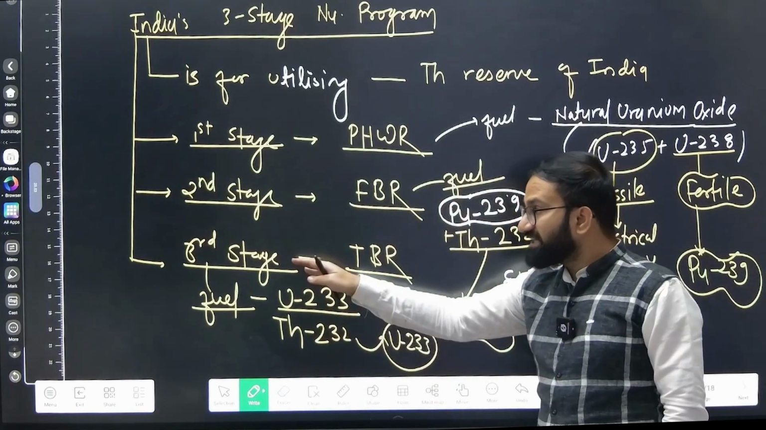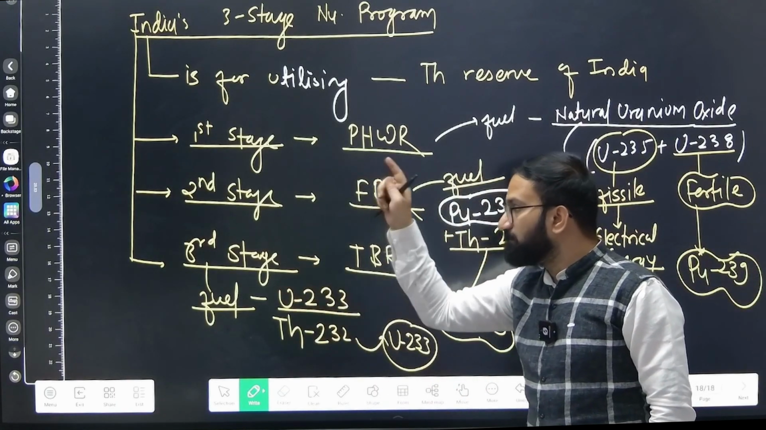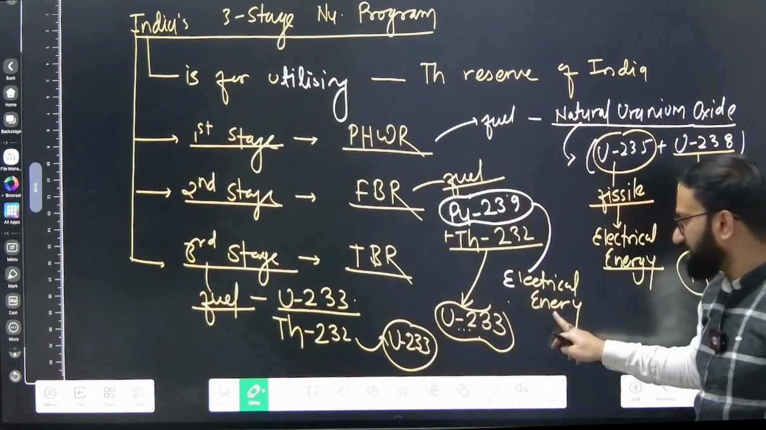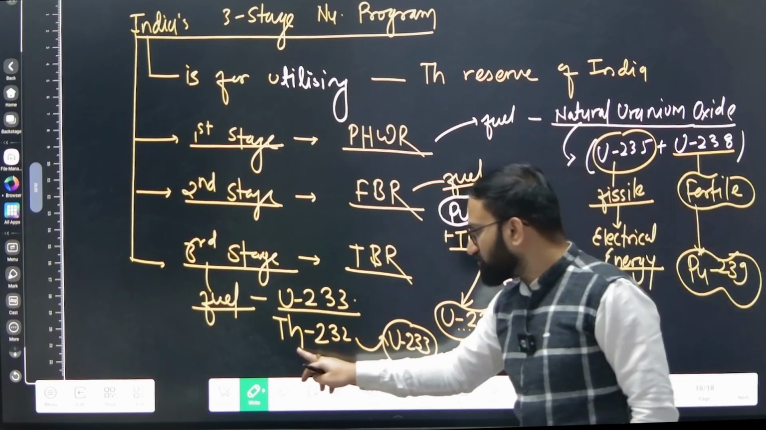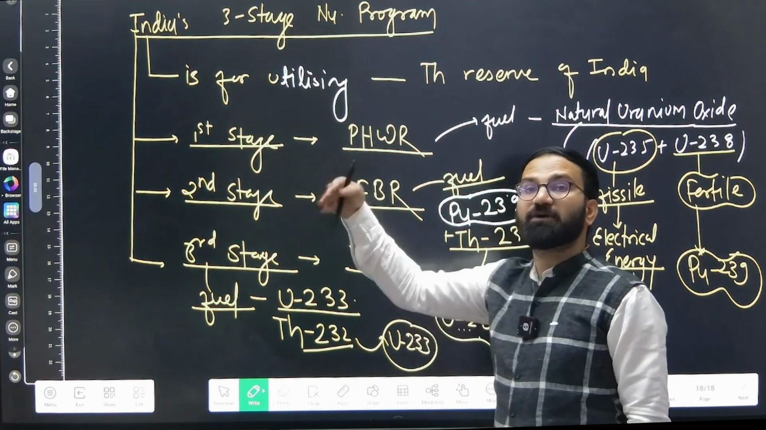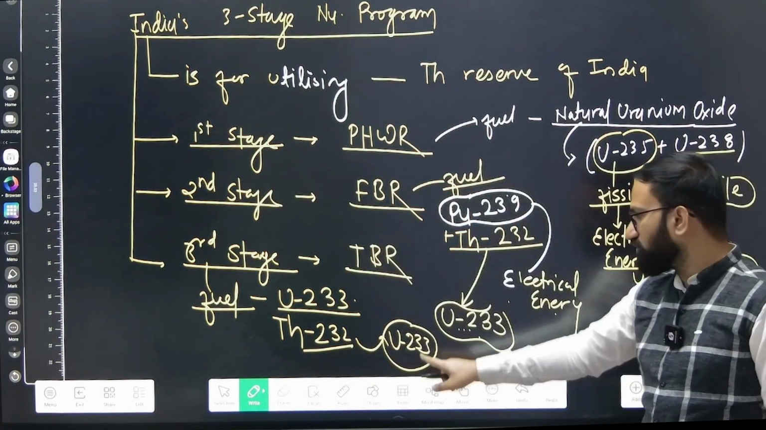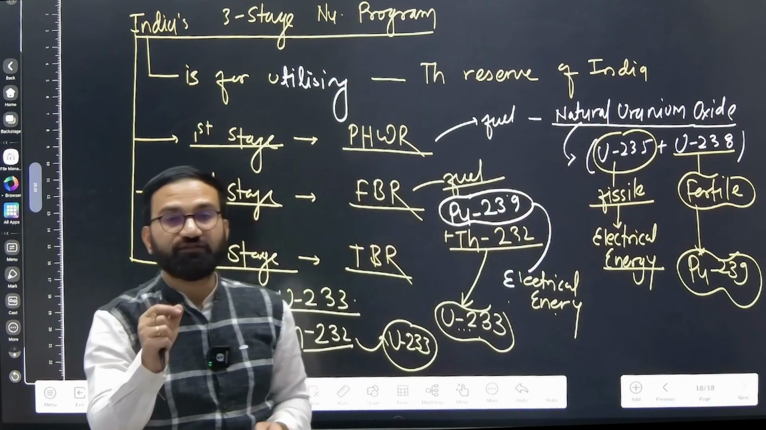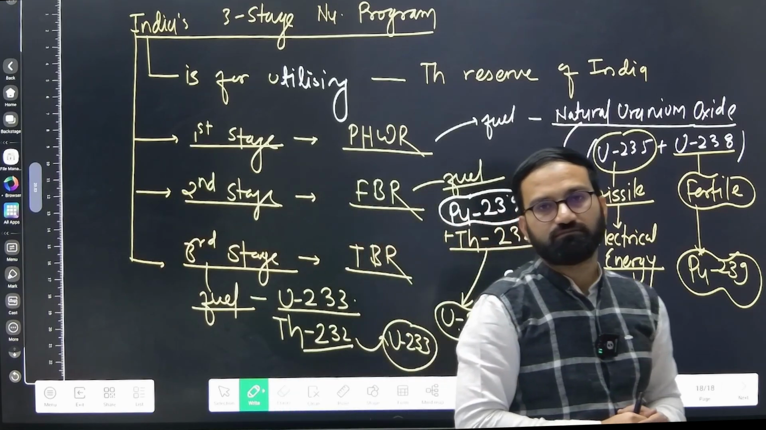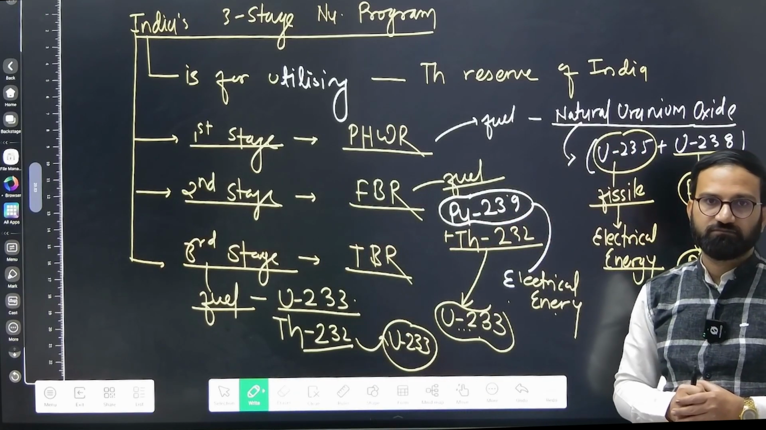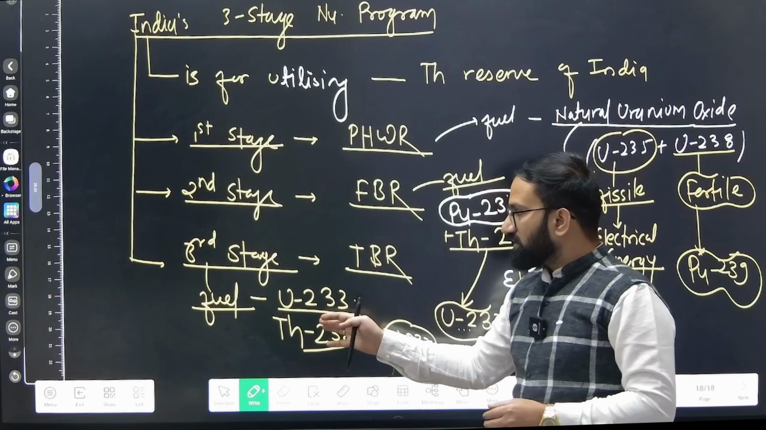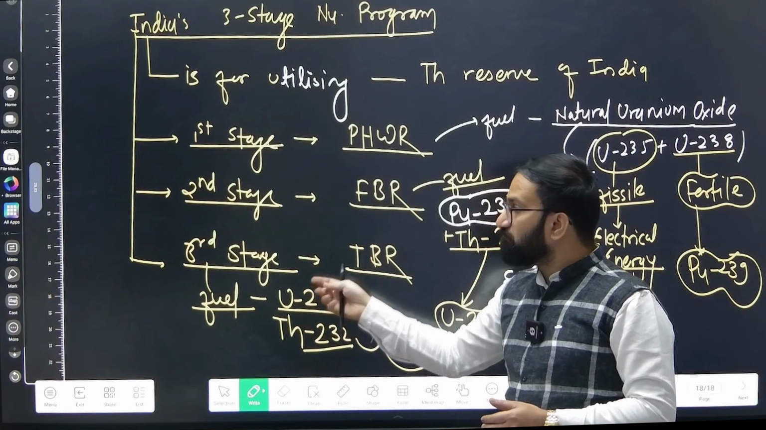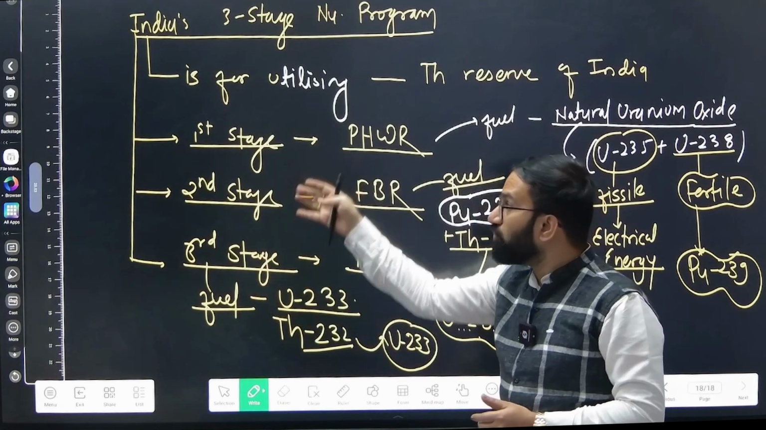So I can say here that the third stage is completely based on thorium, because this uranium 233 comes from the thorium from the second stage, and we are also doing the breeding process for upcoming time, for the future. We will store this. So that is the vision of Dr. H. J. Bhabha at that time, right?